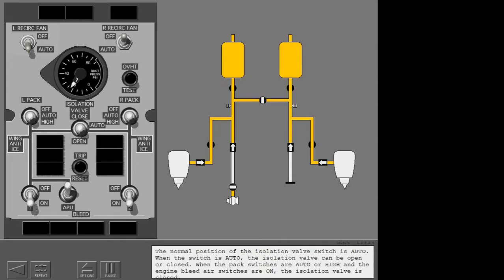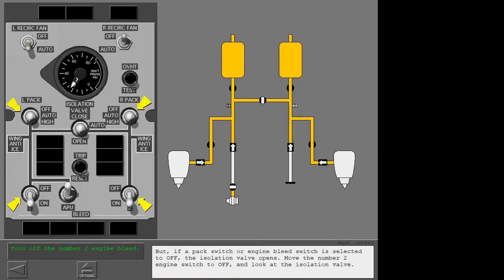The normal position of the isolation valve switch is auto. When the switch is auto, the isolation valve can be open or closed. When the pack switches are auto or high and the engine bleed air switches are on, the isolation valve is closed. But if a pack switch or engine bleed switch is selected to off, the isolation valve opens.